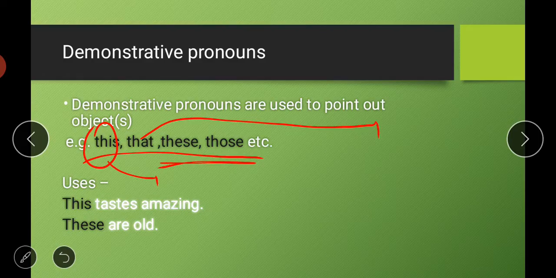So let us see how we can use these words. This tastes amazing means someone is talking about a dish, that this dish tastes amazing. Second is these are old. So these things are old, or you can say these books are old, whatever the things. So we are talking about plural things also, singular things. So basically these words are used to demonstrate a thing or to point out a thing or object.